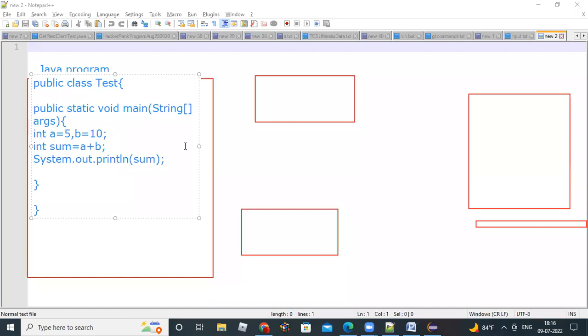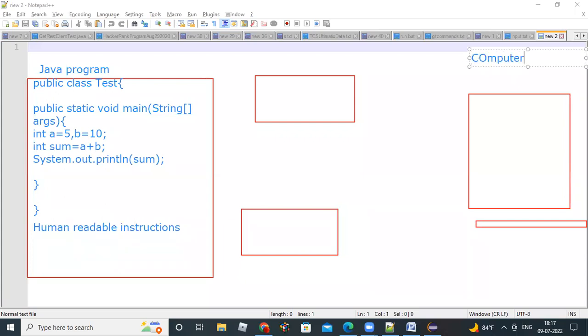Now this is a human readable program, right? A human can read it, but the computer doesn't understand this. The human readable programming language cannot be understood by the computer. These are human readable instructions, statements, but your computer doesn't understand that.